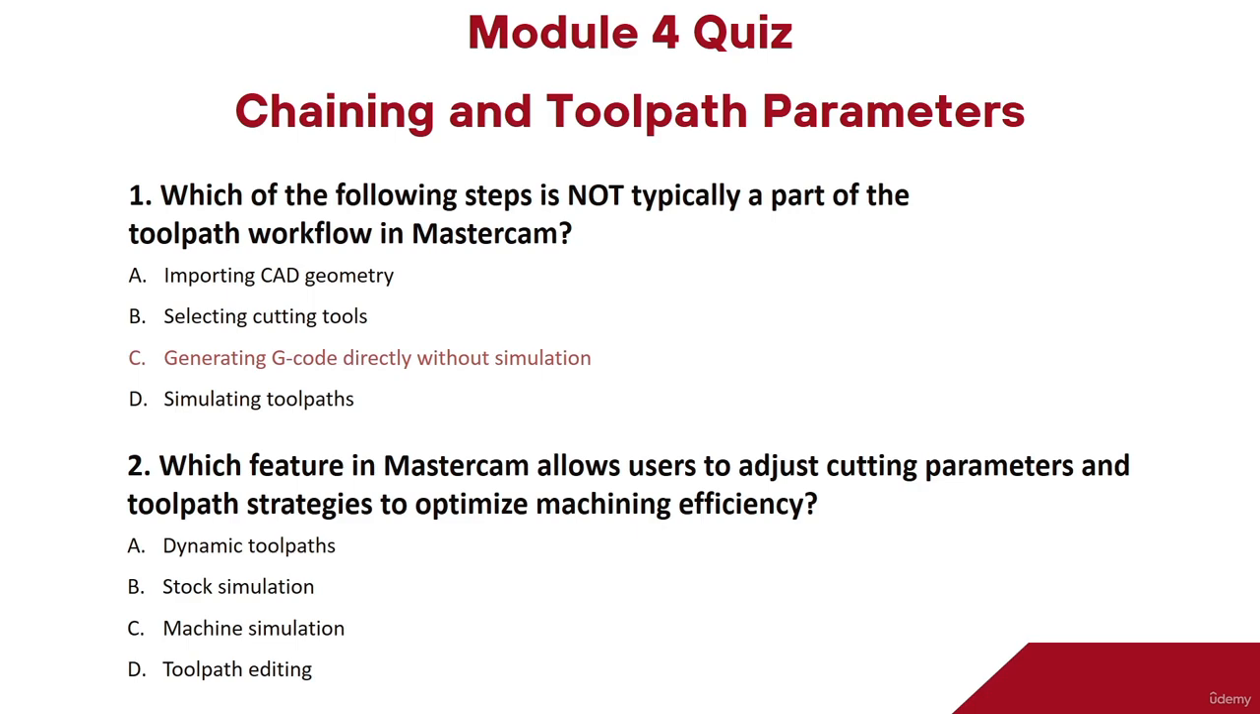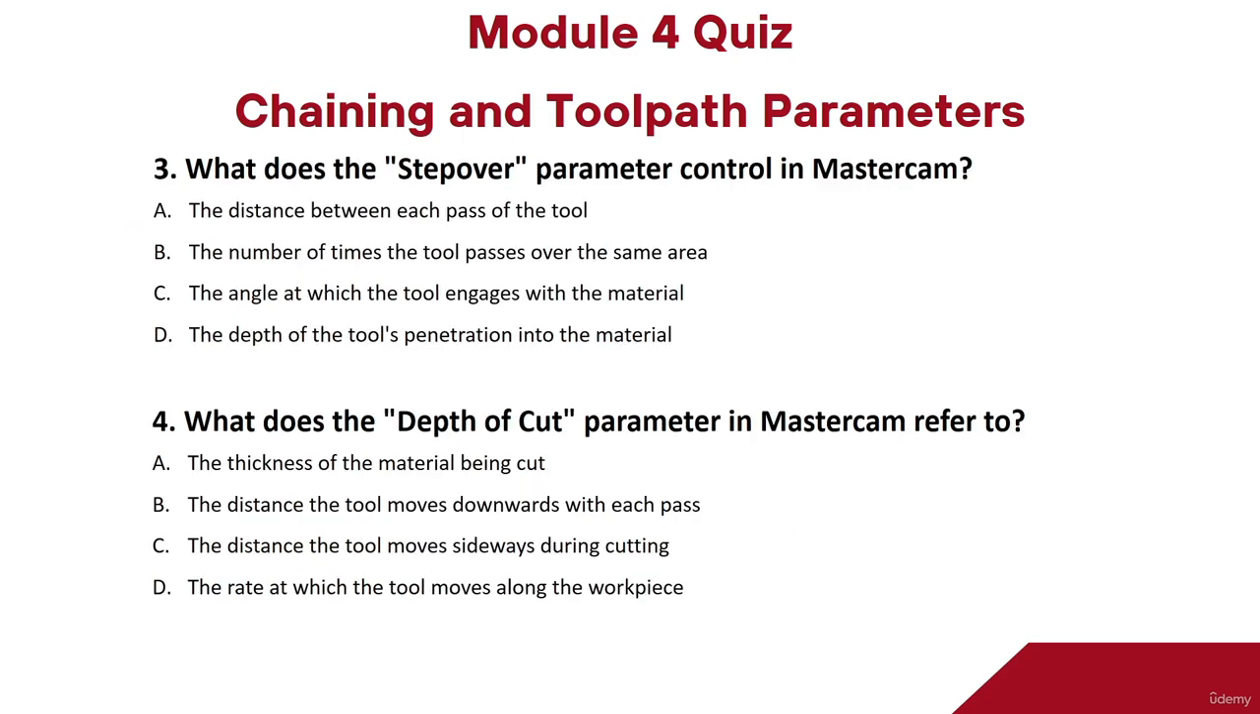So next question is, which feature in Mastercam allows users to adjust cutting parameters and toolpath strategies to optimize machining efficiency? Option A, dynamic toolpath. Option B, stock simulation. Option C, machine simulation. Option D, toolpath editing. So the right answer to the question is option D, toolpath editing.